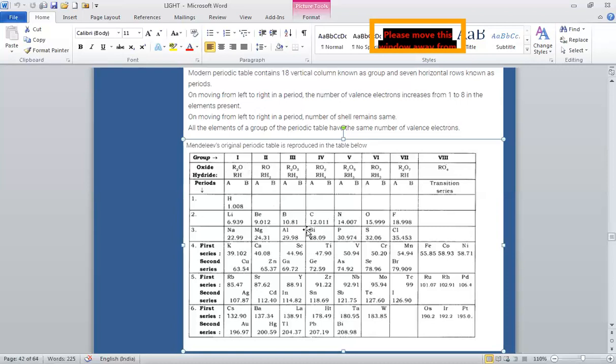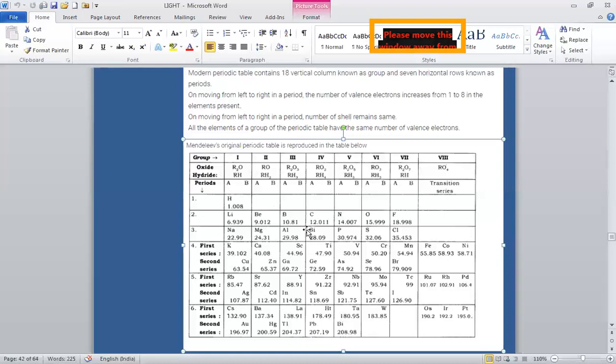These elements were not known at Mendeleev's time, but he had predicted their existence in advance of their discovery. Mendeleev also predicted the properties of those undiscovered elements. The elements were not discovered at that time, but still he left gaps for them and predicted that at some time these elements would be discovered and they would have these properties.